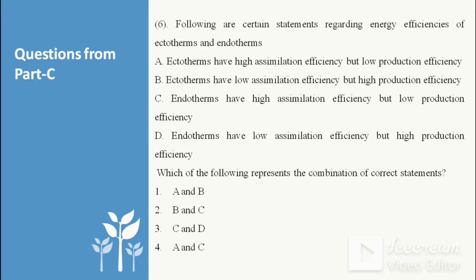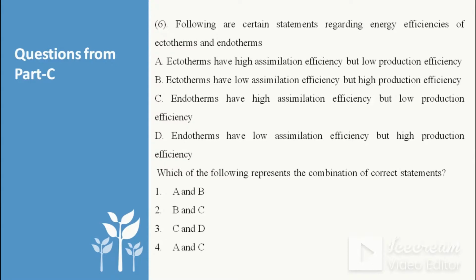So ectotherms don't have high assimilation efficiency because they have more production efficiency. They don't have to maintain their body temperature. That's why their assimilation efficiency is less, and they can use more energy for their production and growth. That's why they have high production efficiency. So the first option is not correct. So ectotherms have low assimilation efficiency but high production efficiency. Yes, as I described, it is the correct one, B.